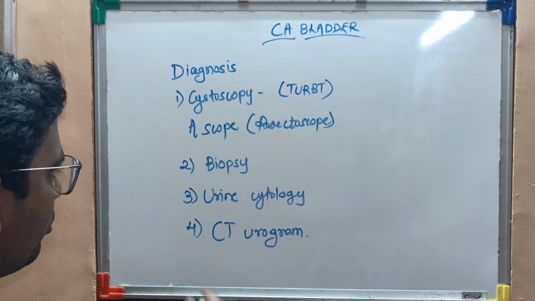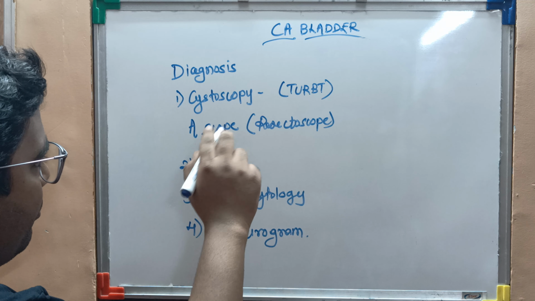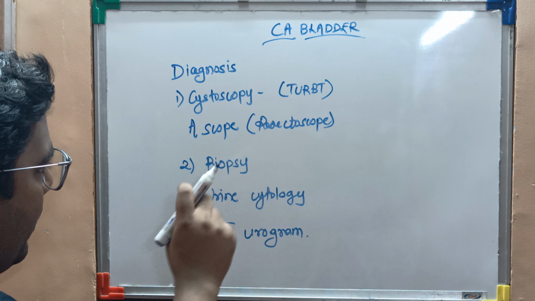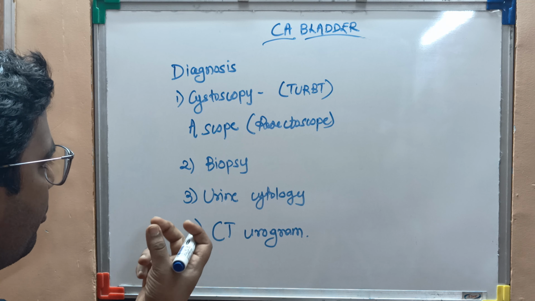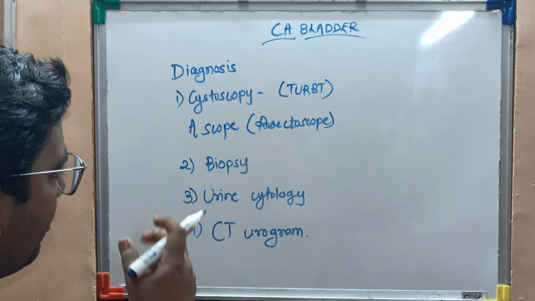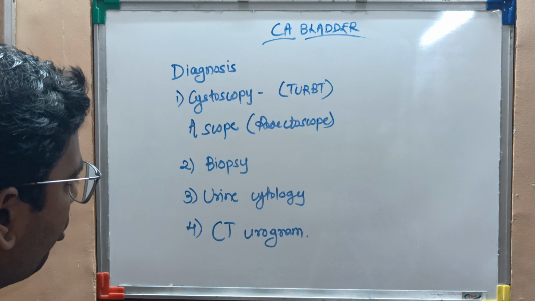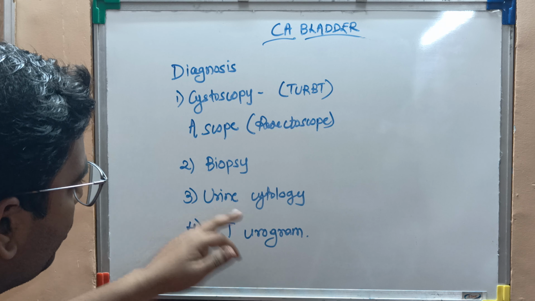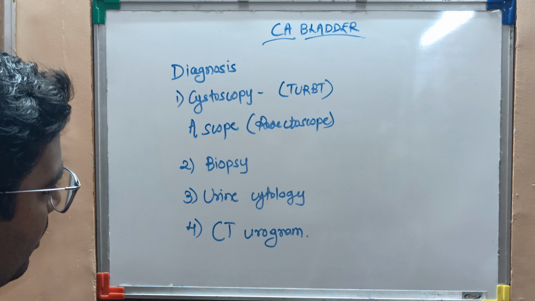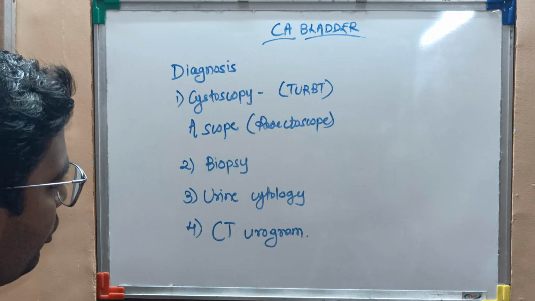So the second one is biopsy. First, as we studied earlier, in the cystoscopy, they take a part of that tumor and send it for checking whether the cells are cancer cells or not. The third one is the urine cytology. This is a routine urine test, and the fourth one is the CT urogram.